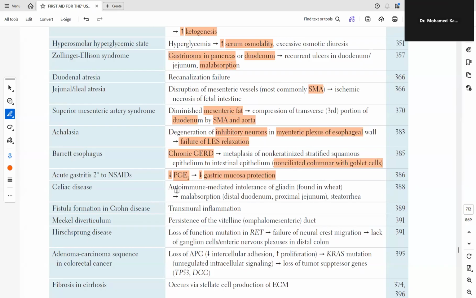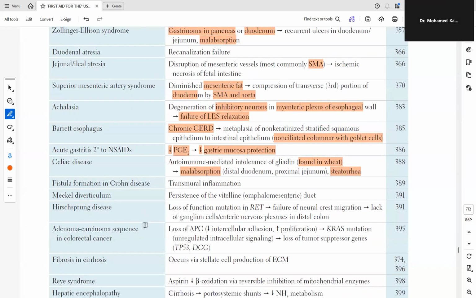Celiac disease is autoimmune-mediated intolerance of gluten, which is found in wheat, causing malabsorption in the distal duodenum and proximal jejunum, and associated with steatorrhea, which is excessive fat in stools. Fistula formation in Crohn's disease because of transmural inflammation.